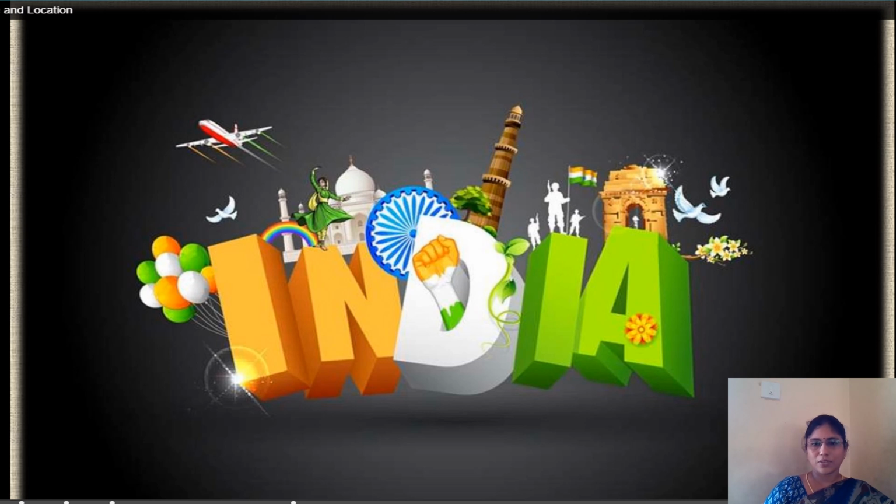Look at the picture once and identify the greatness of our country. Different people, different cultures, different monuments, different religious people living together at one place is nothing but our great India. Each and every citizen of our country must know about our country.